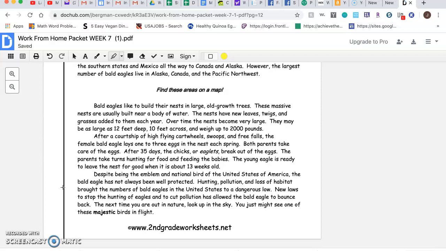After a courtship of high-flying cartwheels, swoops, and free falls, the female bald eagle lays 1 to 3 eggs in the nest each spring. Both parents take care of the eggs. After 35 days, the chicks or eaglets break out of the eggs. The parents take turns hunting for food and feeding the babies. The young eagle is ready to leave the nest for good when it is about 13 weeks old.